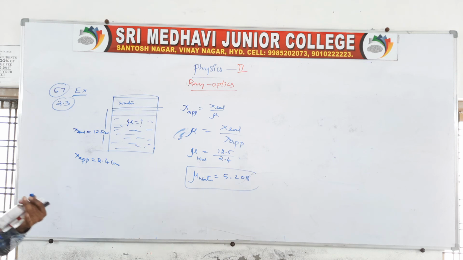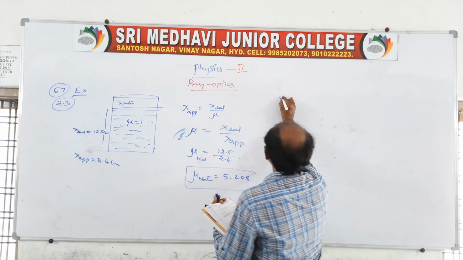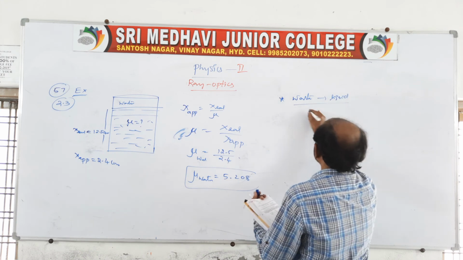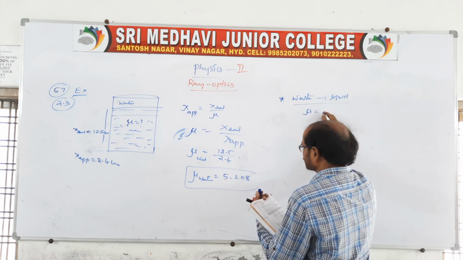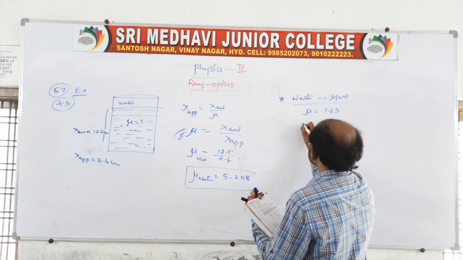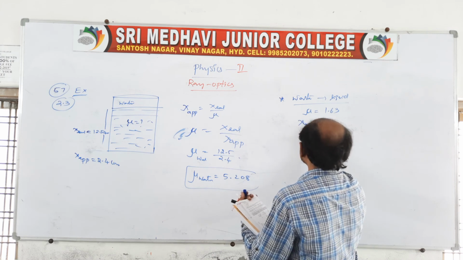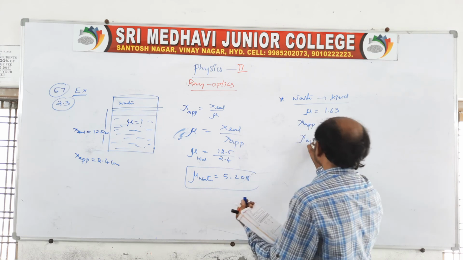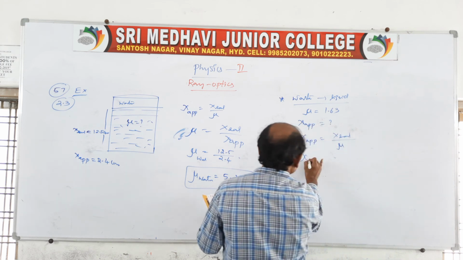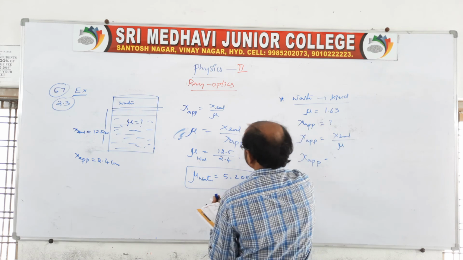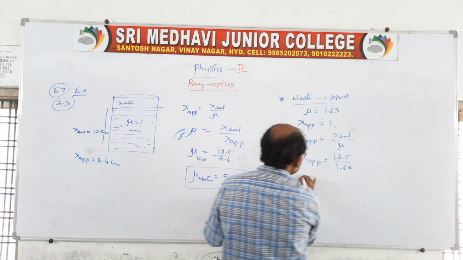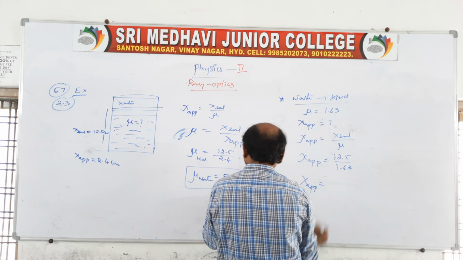Clear? And the other part is given here. If water is replaced with a liquid of refractive index 1.63 in the question, the microscope has to be moved, and for that we need the apparent depth. x apparent is equal to question mark. x apparent is equal to x real by mu, that is 12.5 by 1.63. Then x apparent in the liquid will be approximately